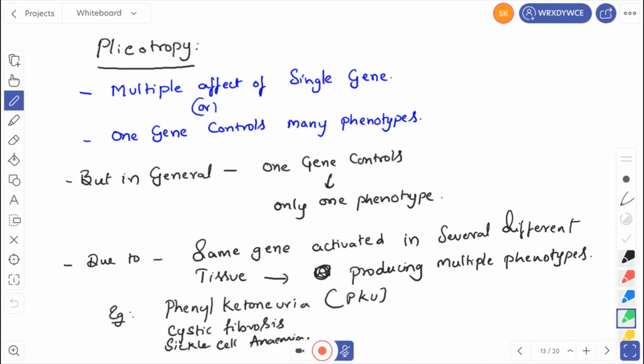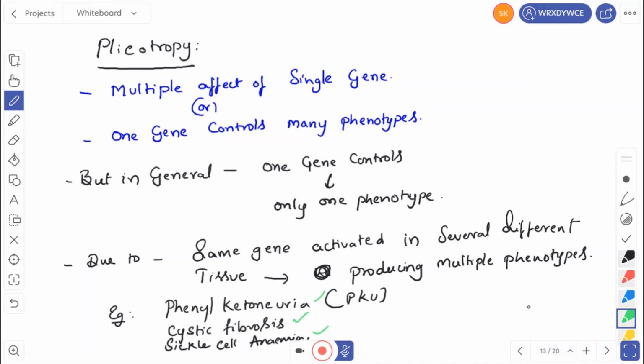Pleiotropy. What is meant by pleiotropy? Pleiotropy means multiple effects of a single gene. That means a single gene can control many phenotypes or many characters. Generally, we see one gene controls only one character or one phenotype. But sometimes when a gene is activated at different locations or in different tissues, it produces multiple effects or multiple phenotypes. For example, phenylketonuria, cystic fibrosis, sickle cell anemia.